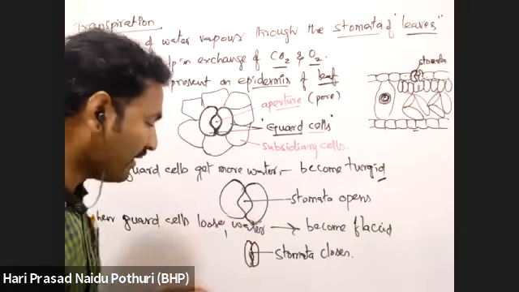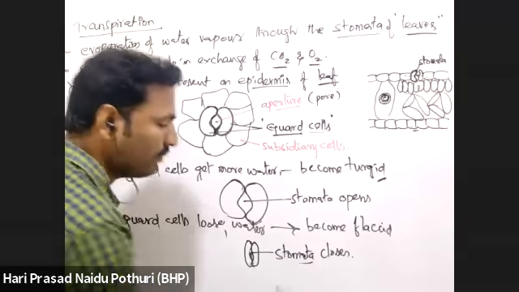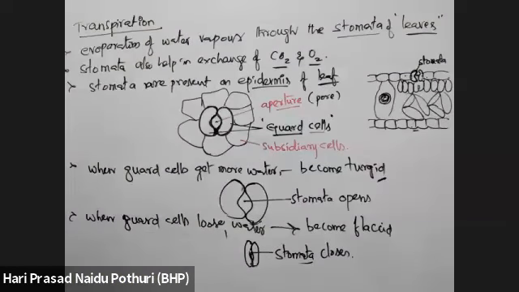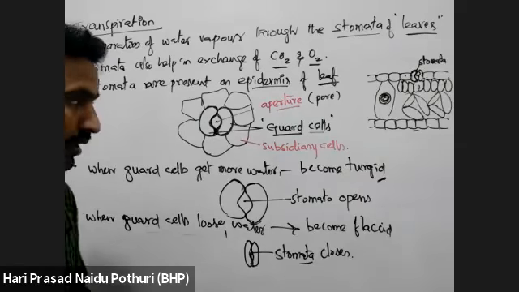When they become flaccid, the stomatal aperture closes. Note down this.